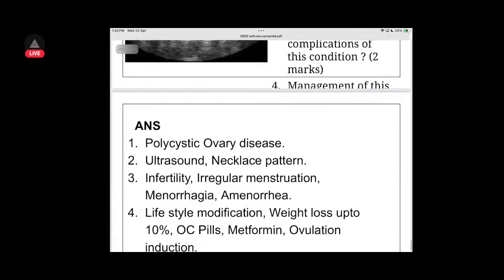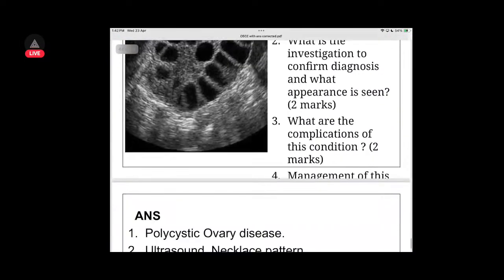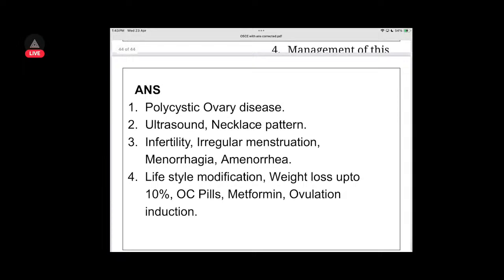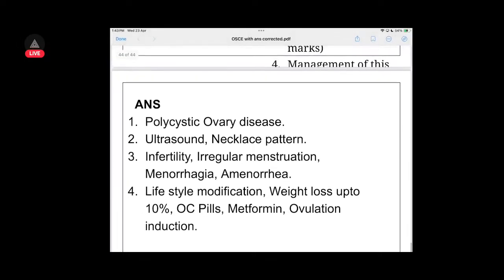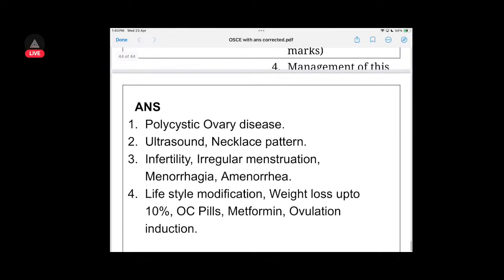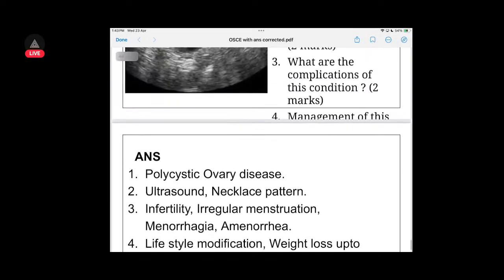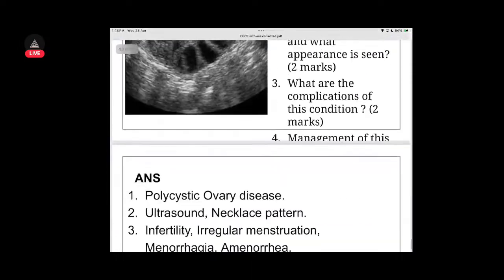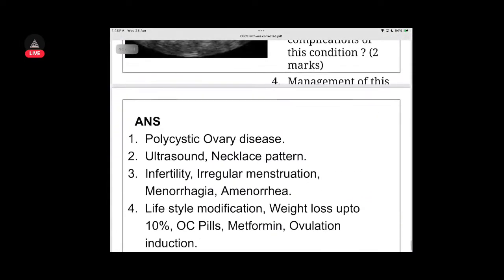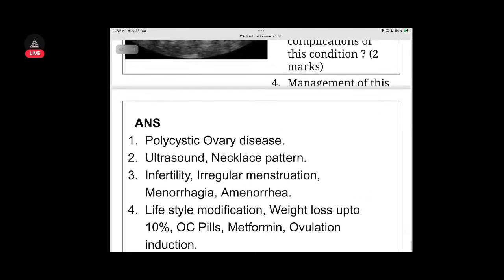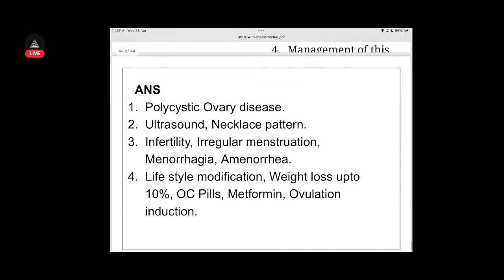Ultrasound, necklace pattern you'll find. Complications: you'll have infertility, irregular menstruation, menorrhagia, and amenorrhea. Menorrhagia is increased menstruation; amenorrhea, no menstruation; irregular menstruation; infertility.